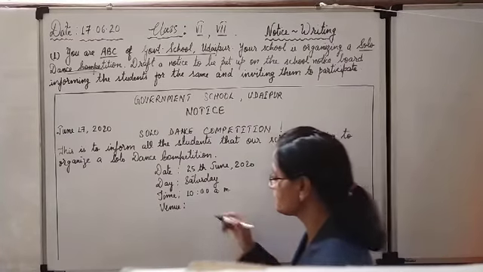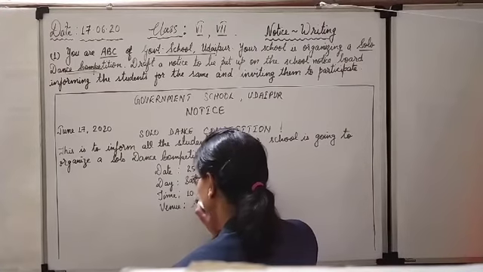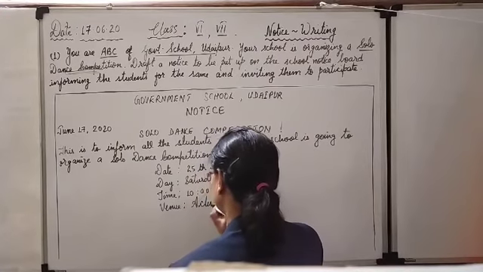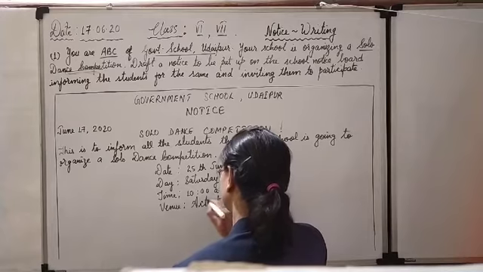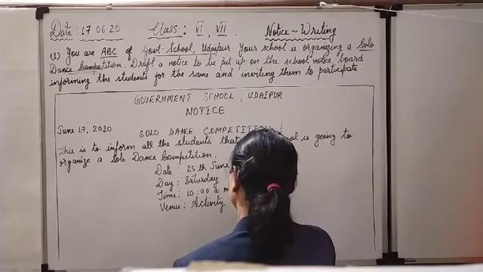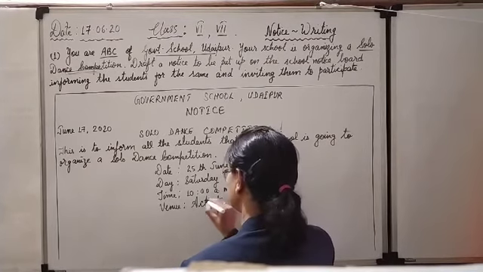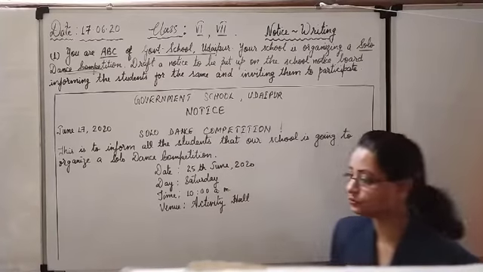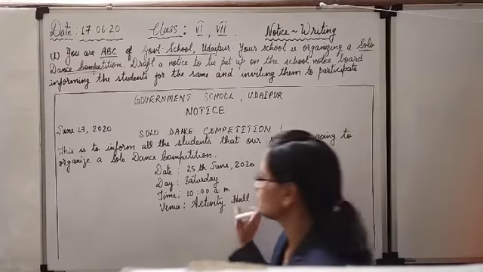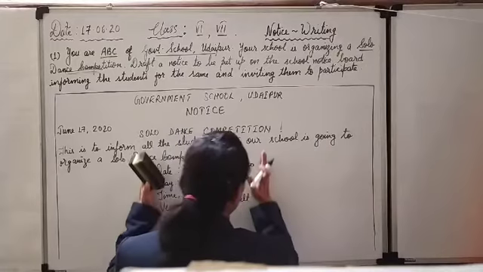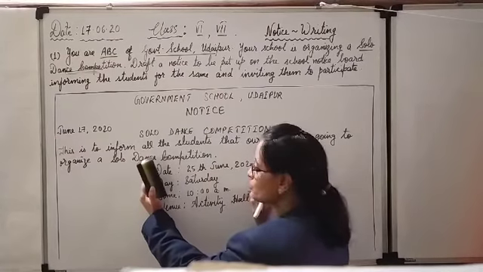Don't write playground there. For indoor activities, you have to write the name of some room. So this information will be in the center of the box.